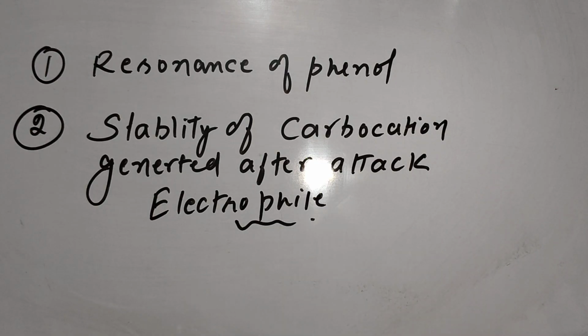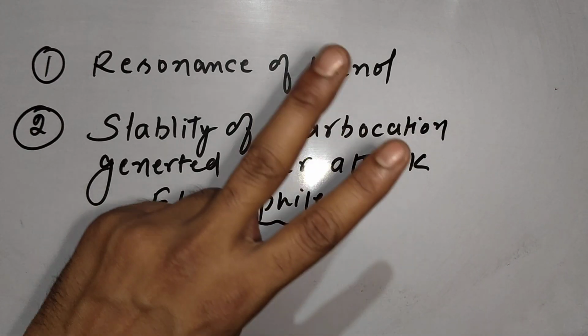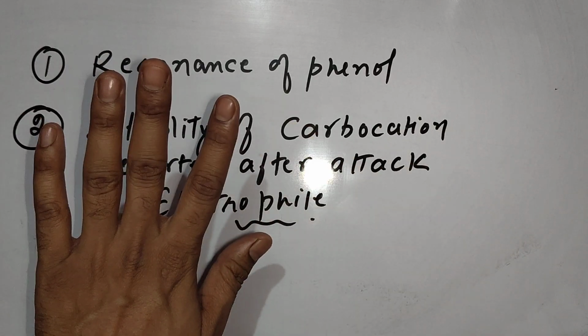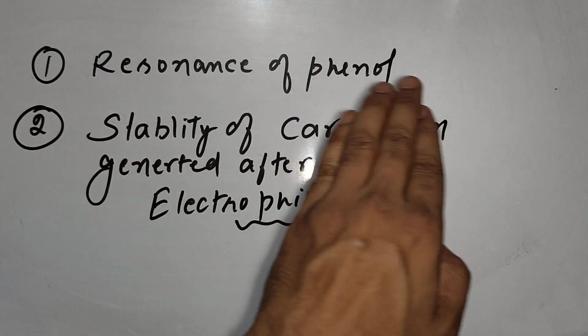Due to these two reasons, incoming electrophile is attacking on ortho and para position, not on meta position. Let's discuss them one by one. First, resonance of phenol.